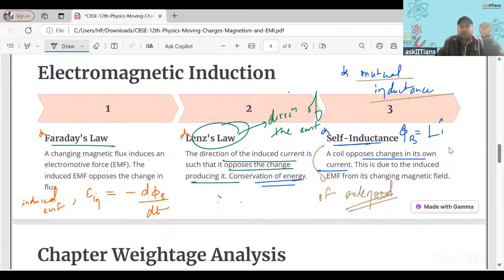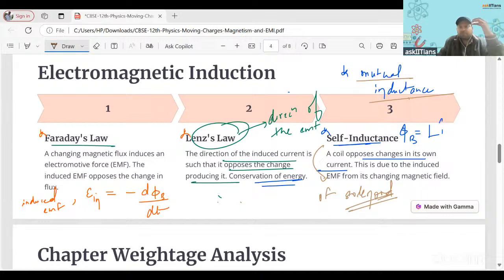Can anyone tell? I don't think anyone has turned on their cameras. No one has turned on their cameras. Tell me. Yes, susceptibility, I'm not asking. I'm just asking the main concept: what is Curie temperature? What does that temperature mean?